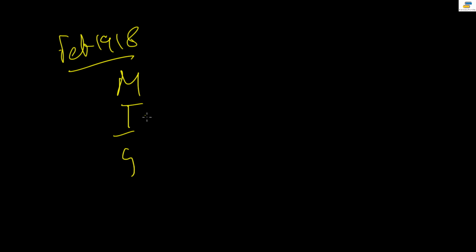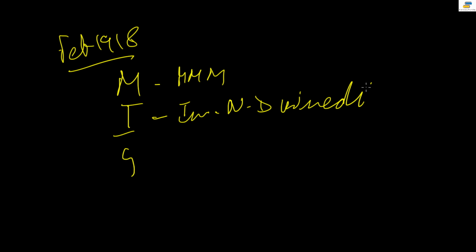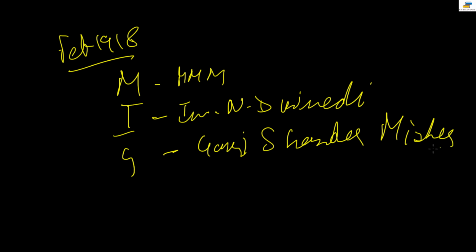It was started in February 1918 by 3 people: MIG, like the MiG aeroplane. Who are these people? Number 1 is M, Madan Mohan Malviya; I, Indra Narayan Dvivedi; and G is Gauri Shankar Mishra.